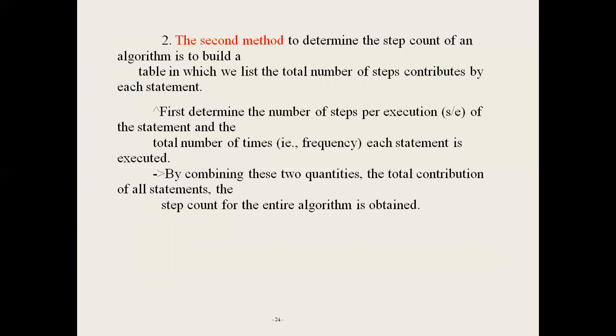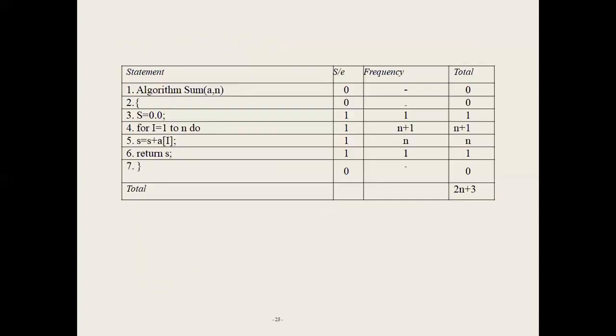Suppose in the first column you are representing statements, in the second column the steps for execution, and in the third column the total number of times executed by each statement, that is frequency. Next, by combining these quantities, we get the total number of steps executed by an algorithm. Using tabular form: first the statement, second S by E, next frequency, next total. S by E represents steps for execution.